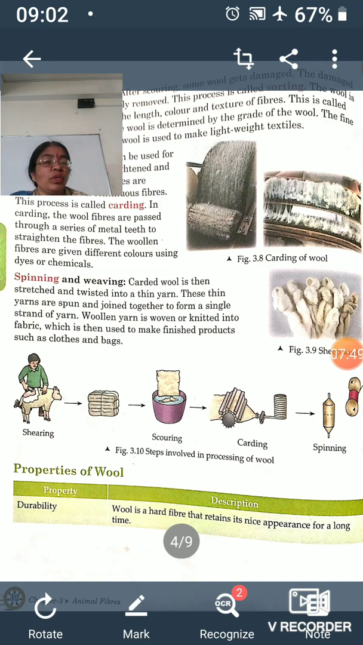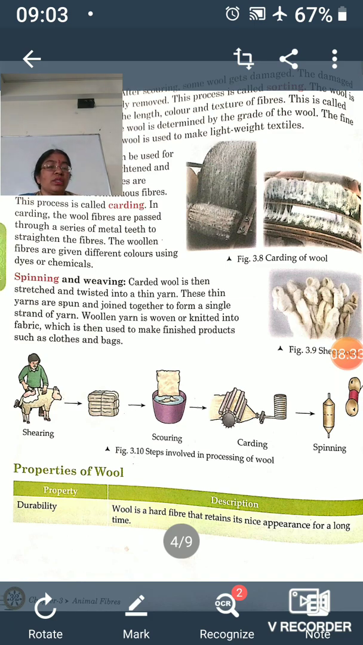Now absorption of moisture. This wool fiber absorbs moisture from the body and retains it inside its fibers, and in this manner it will keep our body warm also. Dyeability. Wool can be colored with different types of dyes. Resistance to fire. One property of wool that is most important for us is that it will not burn easily. If any person catches fire in their clothes, sometimes you have seen that they are wrapped in a blanket to put out the fire, because these woolen fabrics will not catch fire easily.